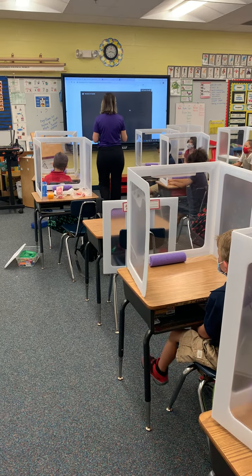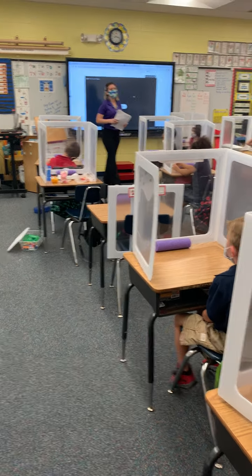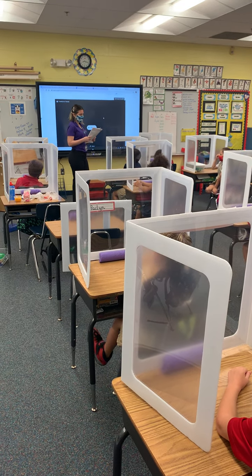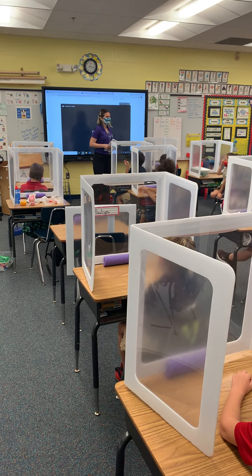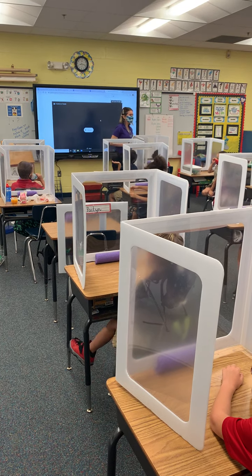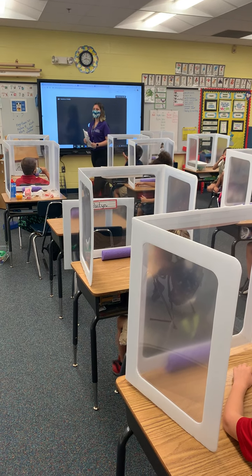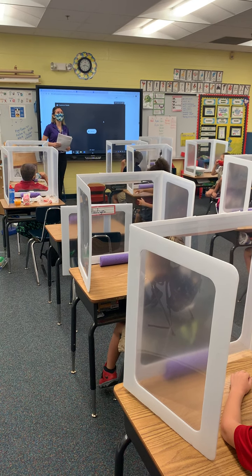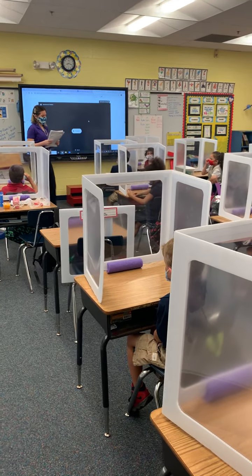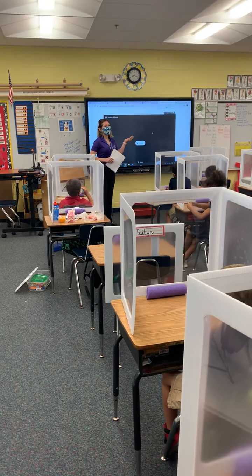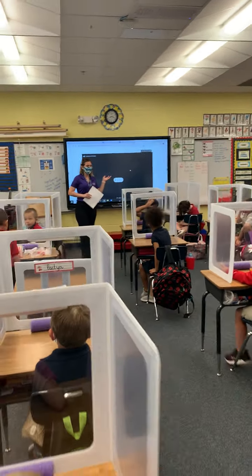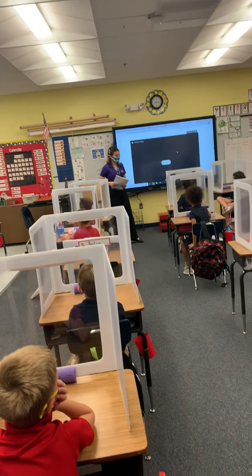If an animal is wild, it lives in nature. So if an animal is wild, it lives in nature, so it doesn't get taken care of by people, okay? So for example, foxes are wild animals because they live in the woods and they take care of themselves.